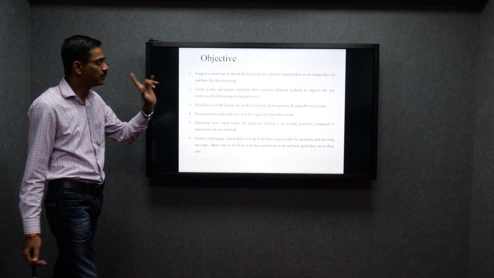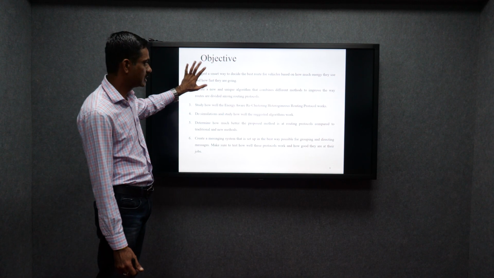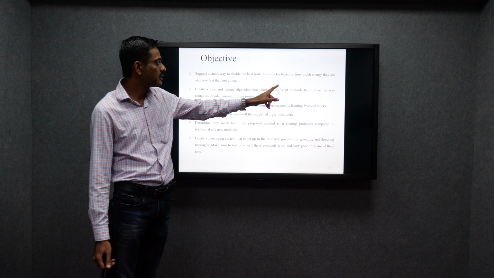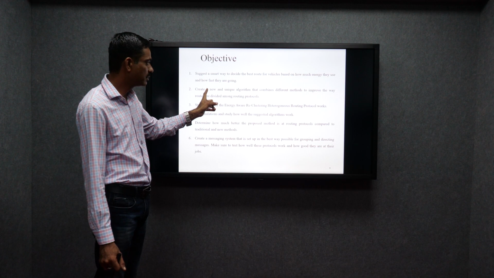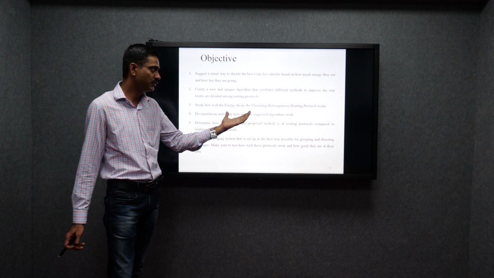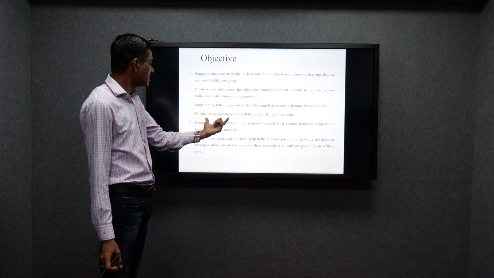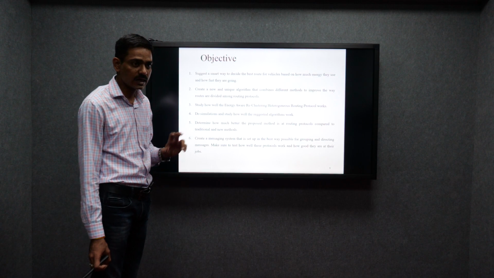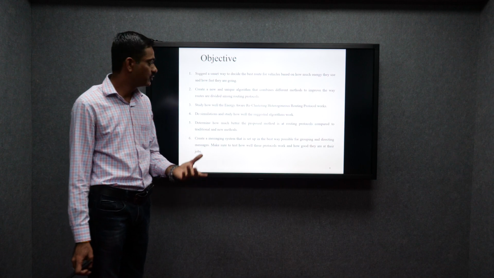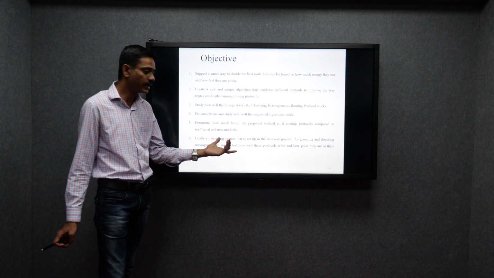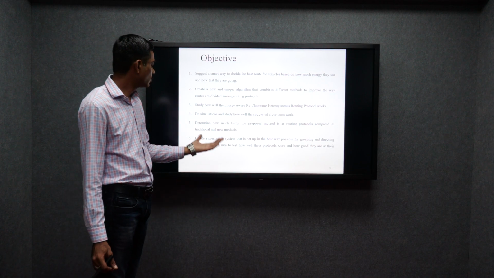Suggest a smart way to decide the best route for the vehicle based on how much energy is used and how fast they are going. So this is the basic thing. First, I create a unique algorithm to combine the different methods to improve the way routes are divided among the routing protocols. This is also implemented, along with studies of how energy efficient it works. This literature review I'm giving in chapter 2. Then do a simulation study of how well this algorithm works, the performance evaluations, all the metrics, X graph, names, windows, and all these things. I simulate all these things to get output, and determine how much better the proposed method is for the routing protocol compared with the traditional.